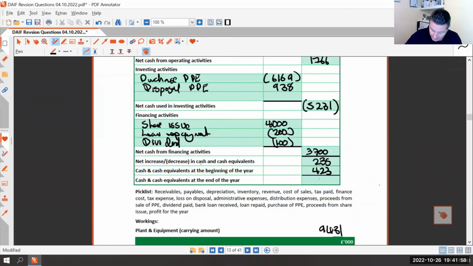423, 658. So take that, 658 minus 423 gives us a difference of £235,000. We've done it.